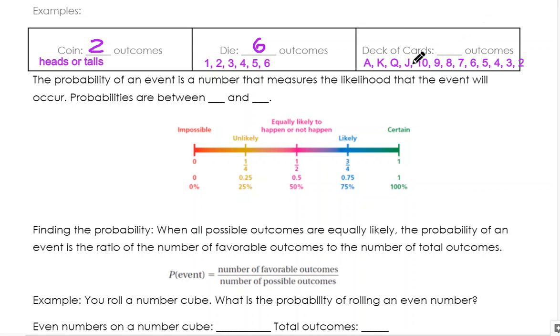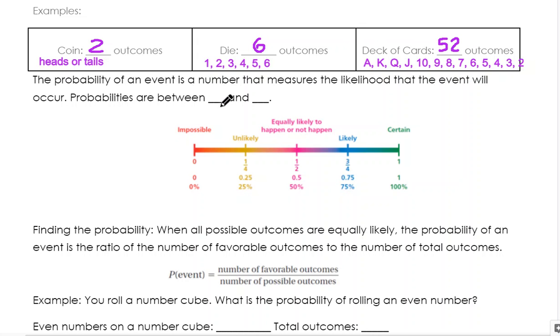The last one, deck of cards. A deck of cards, you have ace, king, queen, jack, 10, 9, 8, 7, 6, 5, 4, 3, 2. And you have that for 4 suits. So there's 13 cards and there's 4 suits, which means that there is 52 possible outcomes. If you wanted to get the 8 of diamonds, there's a 1 in 52 chance. So the odds of that are very small. So 52 possible outcomes for a deck of cards.